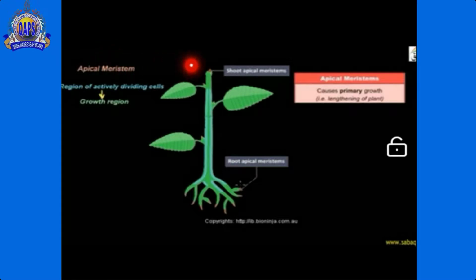Meristem tissues are present in the top region or tip region of plants. Here are two regions: number one is the root region and number two is the shoot region. Meristem tissues are present at the upper end of the shoot and the lower end of the roots.